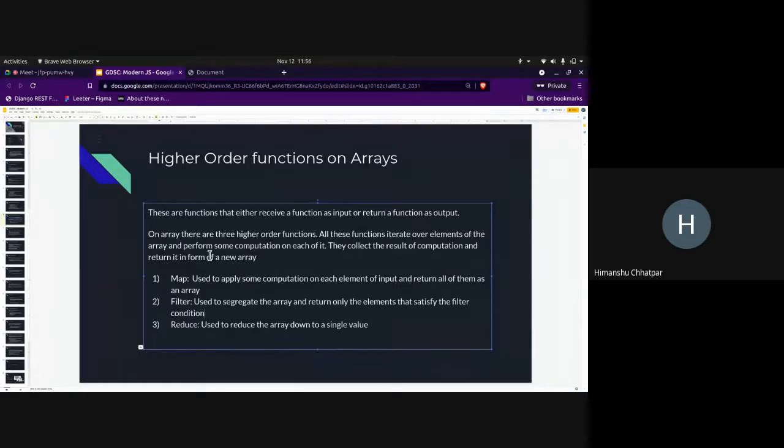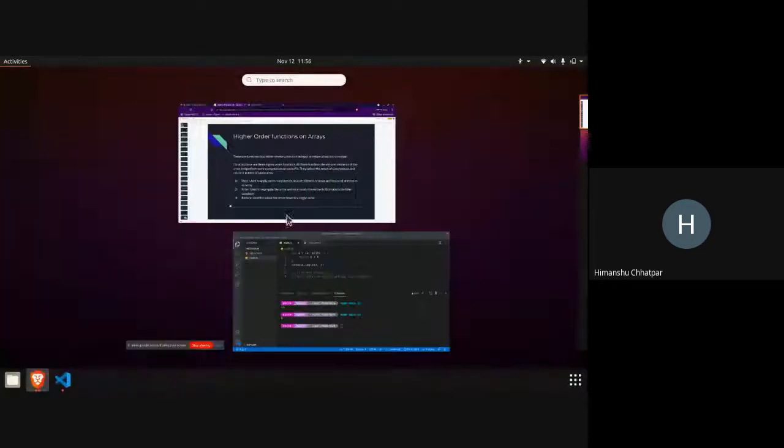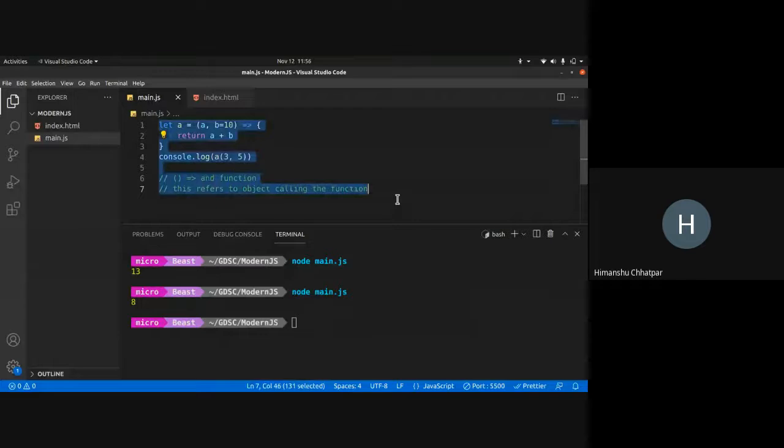So on arrays, this is specifically for arrays. On arrays, there are 3 higher order functions. All these functions are very similar. What they do is iterate over an array and perform some computation on each element. They collect the results of the computation and return them in the form of a new array. So I'll show you an example.